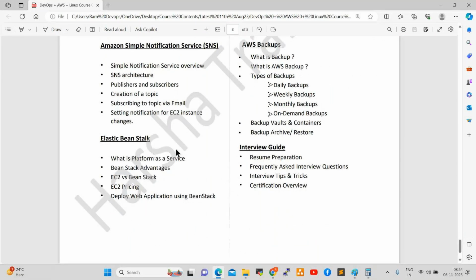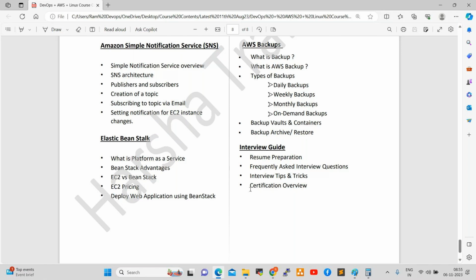Interview guidance. How can we prepare for interviews? Resume preparation, frequently asked questions, interview tips and tricks, and certification overview also. If you want to do certification, how can you complete it, how can we write the exam? And if you need any support, how can you get the support, that we will discuss.